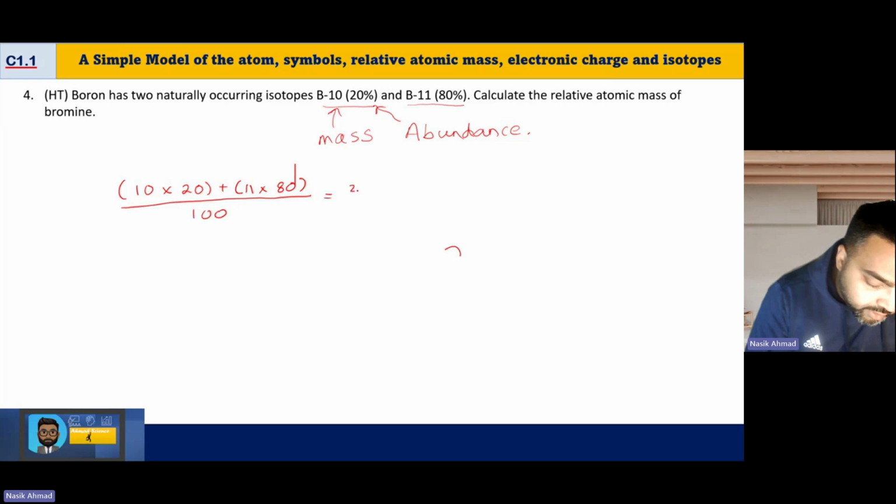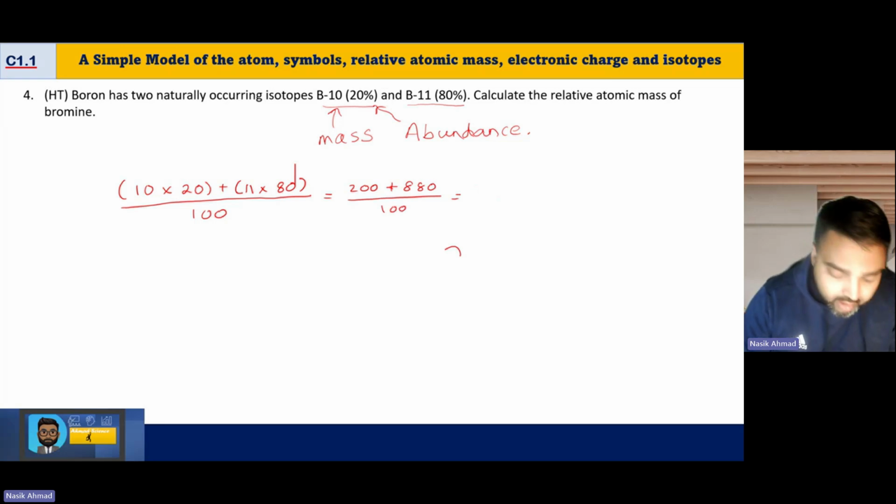So I'm going to have 200 plus 80 times 11, so we're looking at 880 divided by 100. If I plug that into my calculator, I should get an answer of 10.8, or 11.